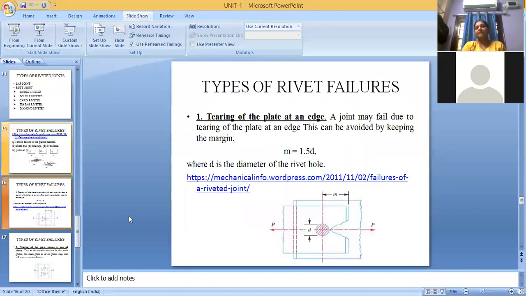We'll see rivet failures. The first type of failure is tearing of plate at an edge. This is a figure of edge tearing. A joint may fail due to tearing of plate at an edge. This is avoided by keeping margin M equal to 1.5D, where D is the diameter of the rivet. If you maintain the margin as 1.5D, you can eliminate this. If your riveted joint is at the edge, there are more chances of tearing of the plate.